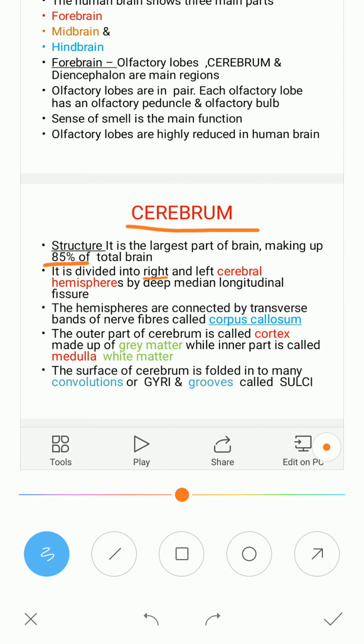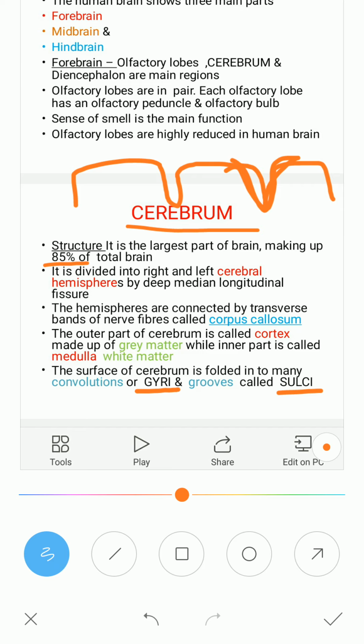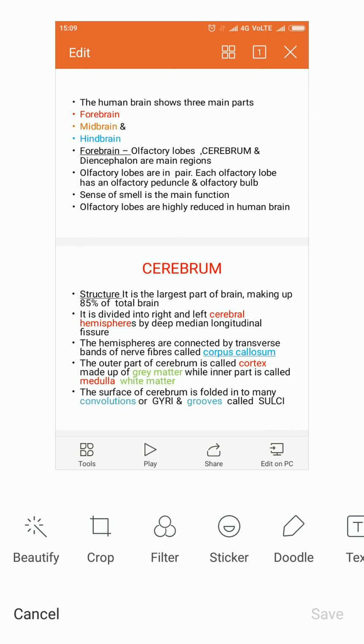Now the surface of the cerebrum is not plain, rather it is like this. It has elevations and it has depressions. The elevations are called gyri and the depressions are called sulci. A sulcus is a single depression, convolution or groove, and the elevations, these upper parts, are called the gyri.